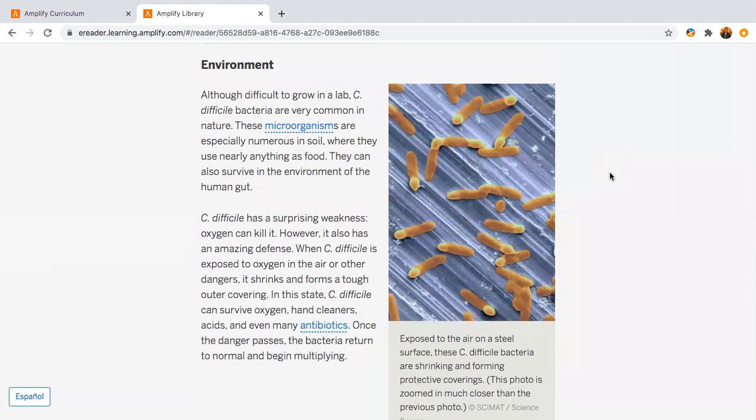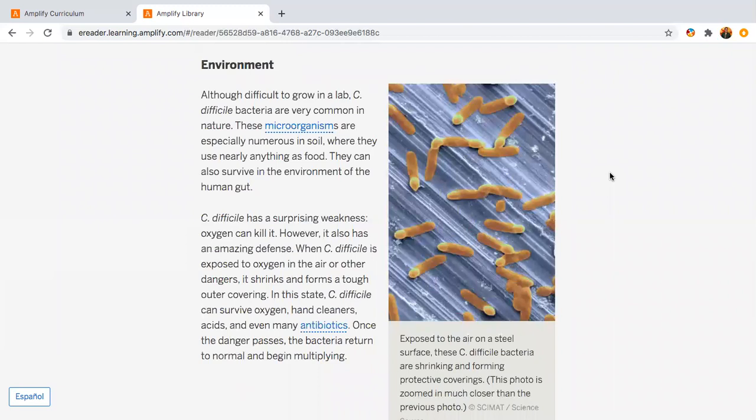Environment. Although difficult to grow in a lab, C. difficile bacteria are very common in nature. These microorganisms are especially numerous in soil, where they can use nearly anything as food. They can also survive in the environment of a human gut. C. difficile has a surprising weakness. Oxygen can kill it. However, it also has an amazing defense.